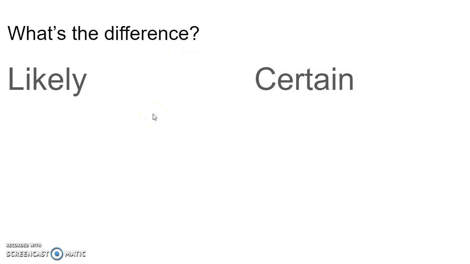What about these words? Similar, right? We're kind of on the other end here. Certain means will definitely, absolutely, certainly happen. Likely means it'll probably happen, but it's not for sure. What about these? Likely and unlikely. You know, likely means not for sure, but possible. And unlikely means not impossible, but probably not. So these are kind of opposite words, right? Likely means it'll probably happen, unlikely means it probably won't, but neither one's a sure thing.